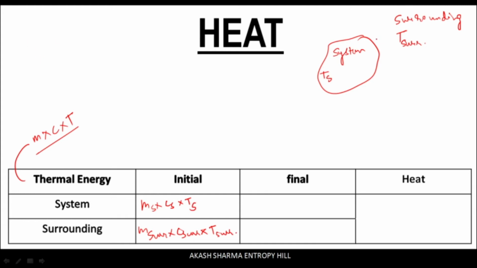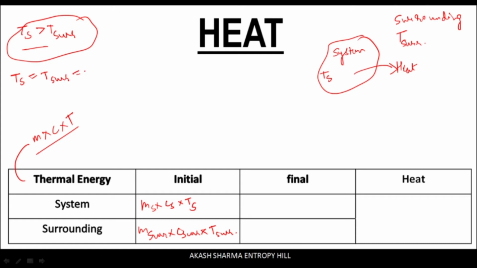Now because of this temperature difference between the system and the surrounding, energy interaction will take place in the form of heat. And now let's suppose that the initial temperature of the system is greater than the initial temperature of the surrounding. So this energy interaction will take place until both the temperature of the system and the surrounding becomes equal, such that the final temperature attained by the system and the surrounding is equal to Tf.